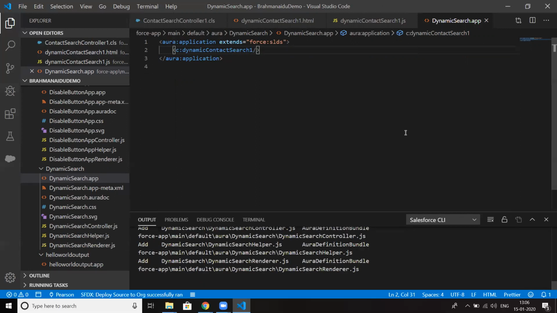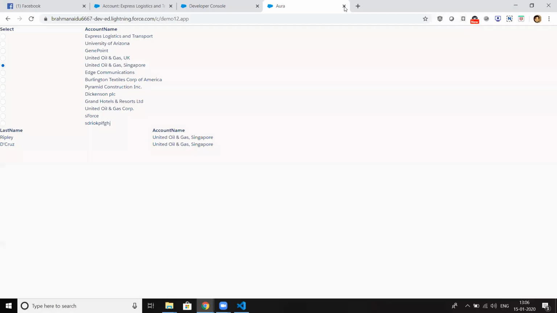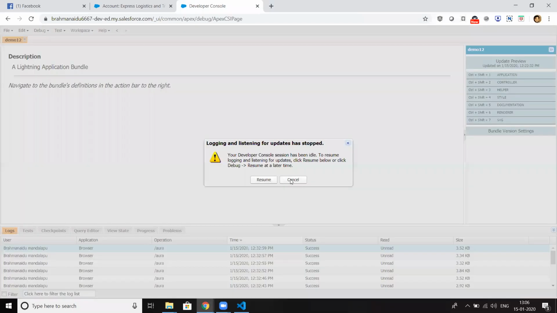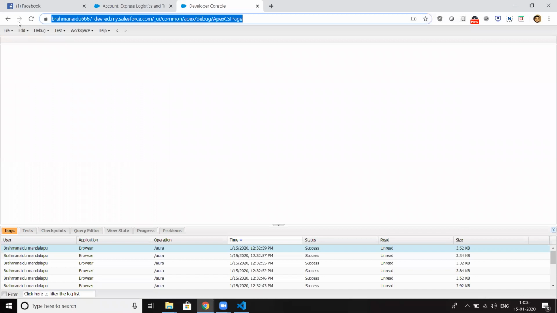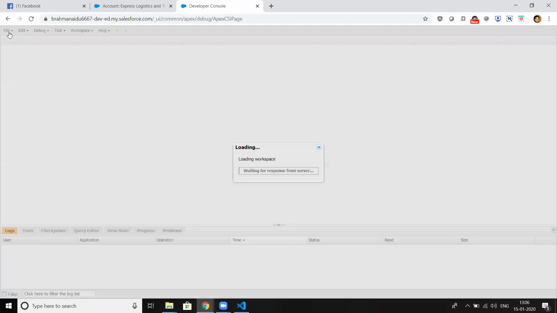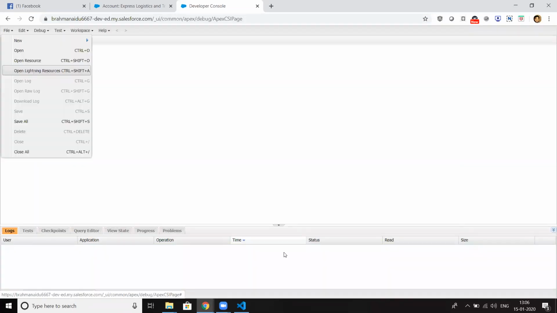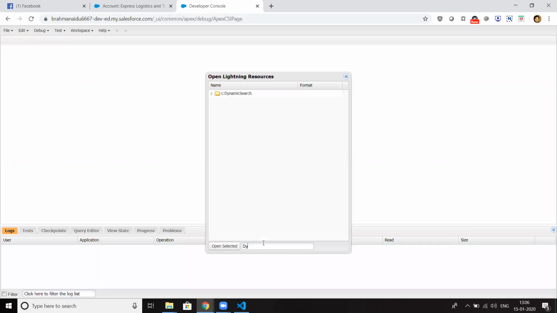What is our application name? dynamicSearch. Let me go back to the developer console. First, let me refresh the URL. Okay, so dynamicSearch. Right, so I'm clicking on this. I'm just clicking on preview.